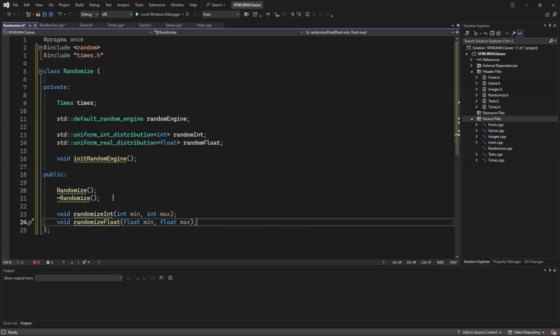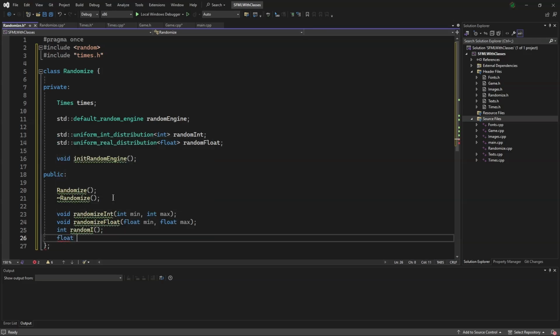Finally, we will want to be returned our random integer or float, so we will say int random I, as well as float random f.